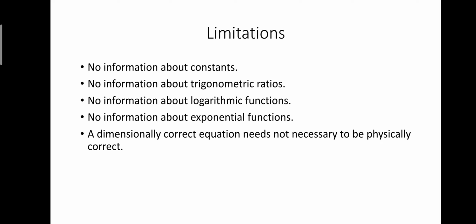Giving you another example, we are having the formula for time period. It is T equals to 2 pi under root L over g. When we derive the formula in terms of dimensions, T equals to under root L by g. We don't get any information about 2 pi. This is dimensionally correct, T equals to under root L by g, but it is not physically correct. For that to be physically correct, we have to put the value of the constant. So if I put the value of constant, 2 pi, then this equation is going to be physically correct as well. So this is the limitation of dimensions, and hope you are clear now